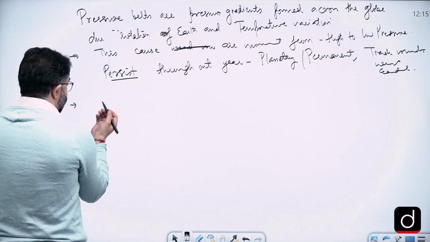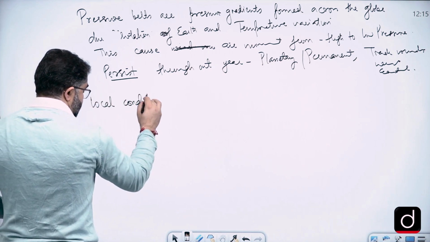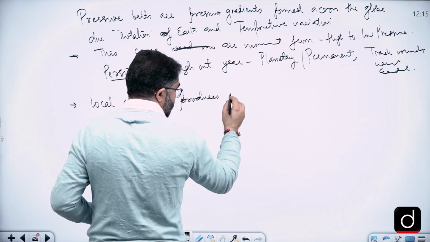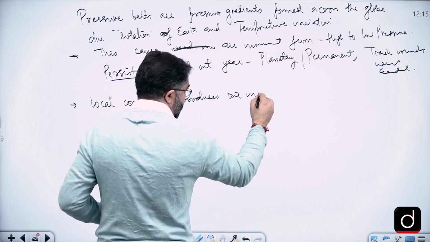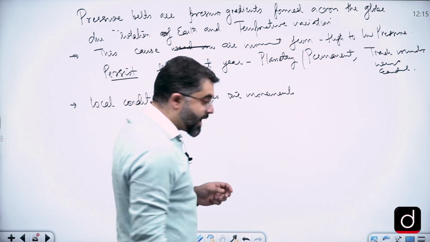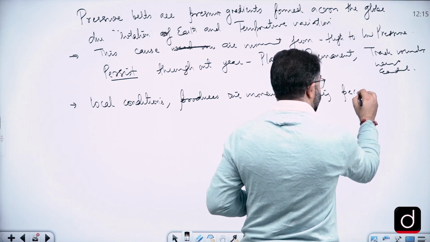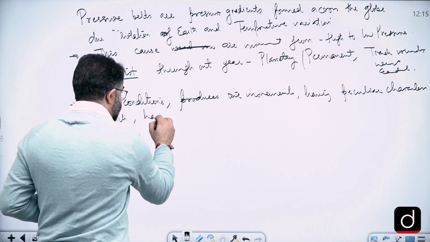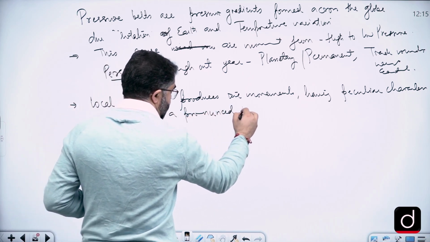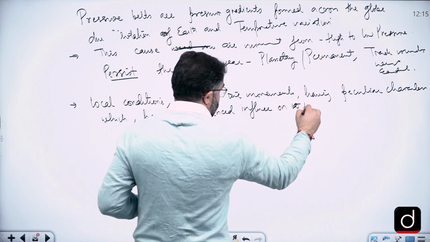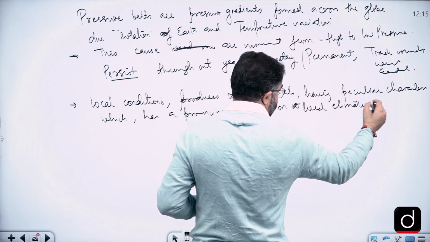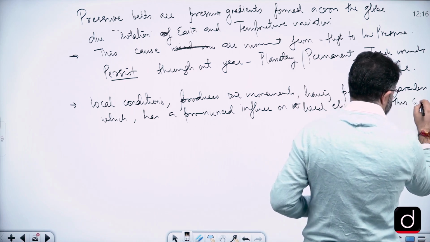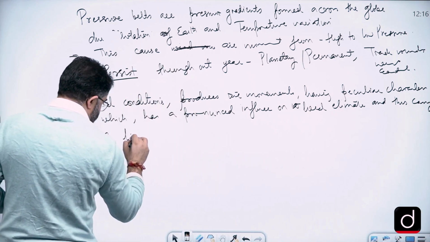Here we are going to write that local conditions produce air movement having a peculiar character which has a pronounced influence on local climate and thus carries a local name.